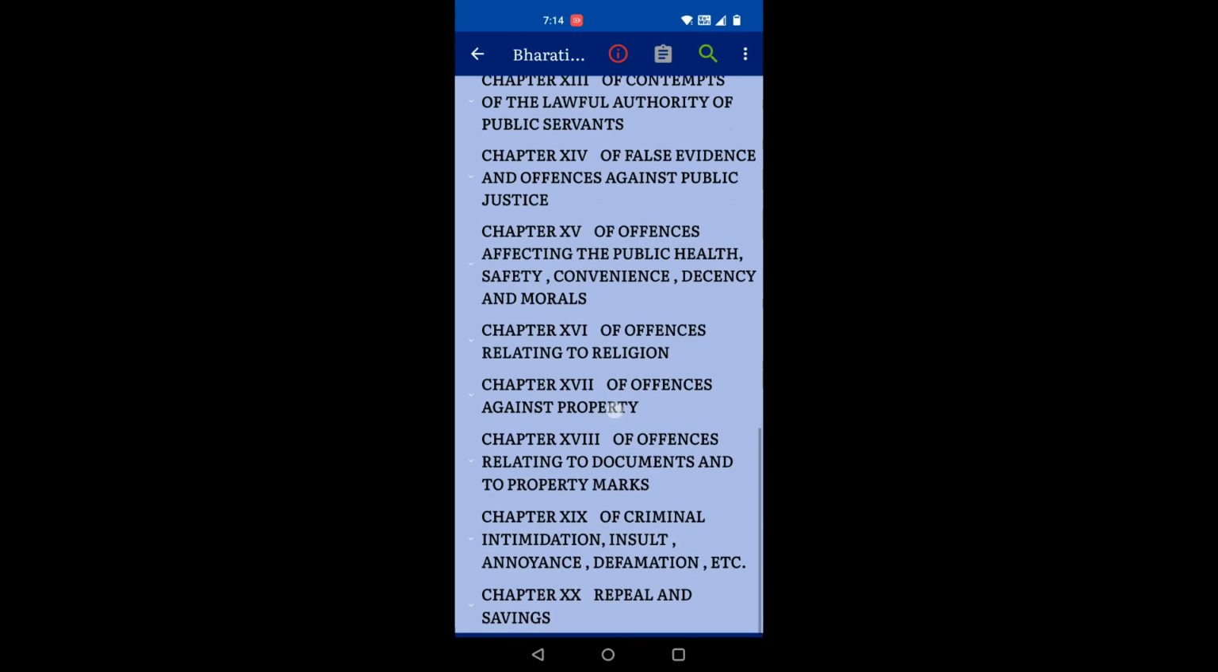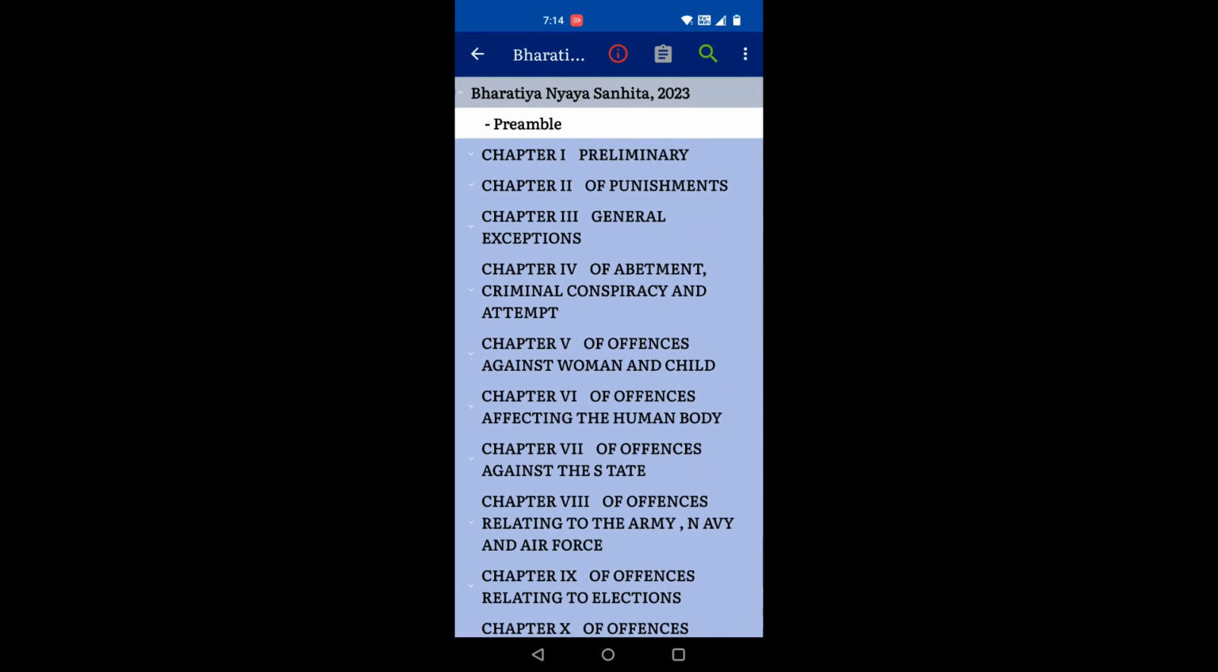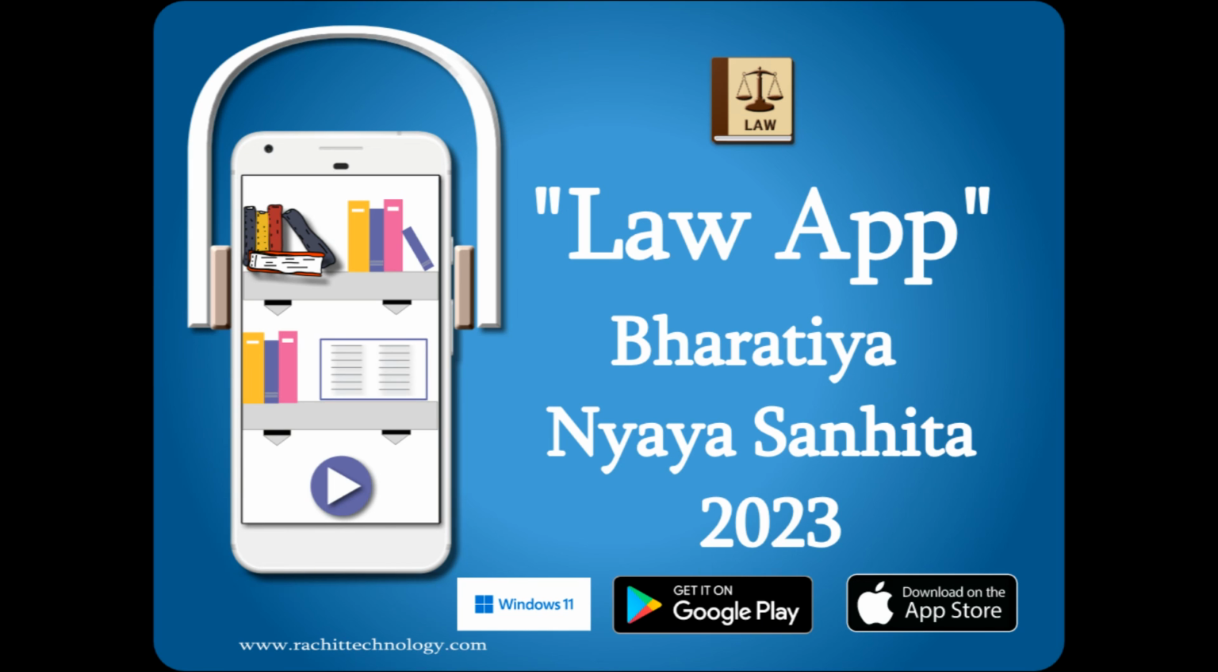So this concludes the demo for the Bharatiya Nyaya Sanhita 2023. It is available in Law app on Google Play Store, on Apple Store, as well as on the Windows device. And once you download the act, it works offline as well. Thank you.